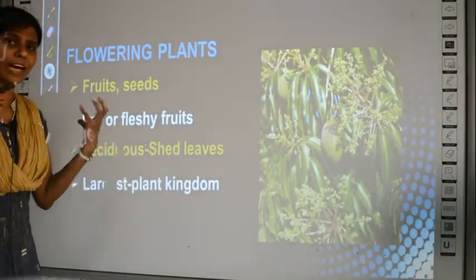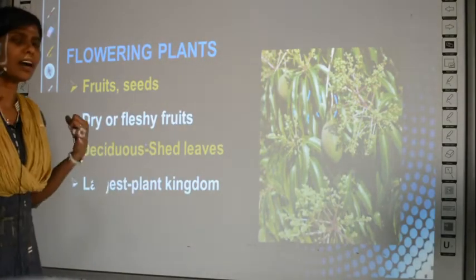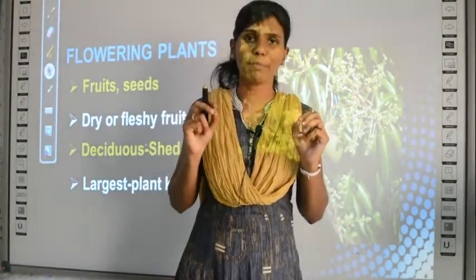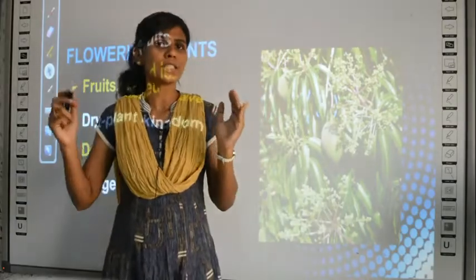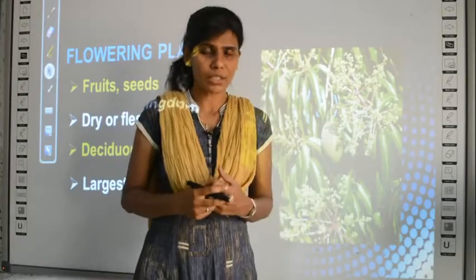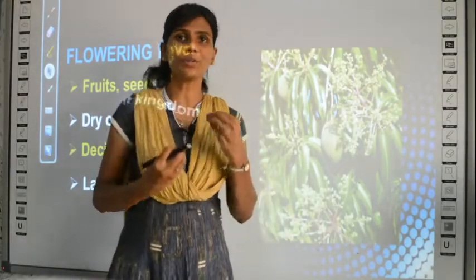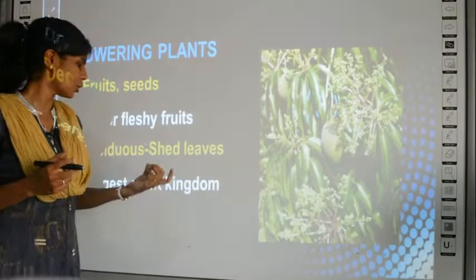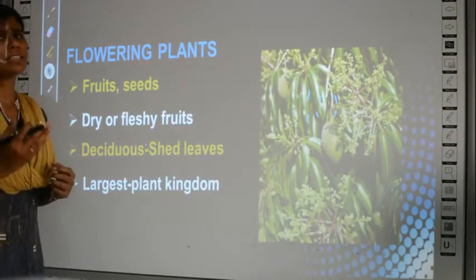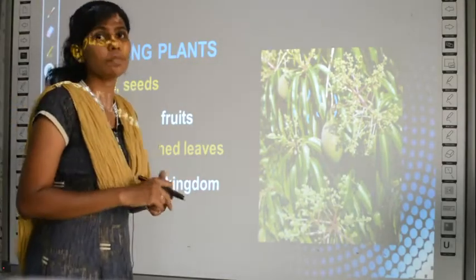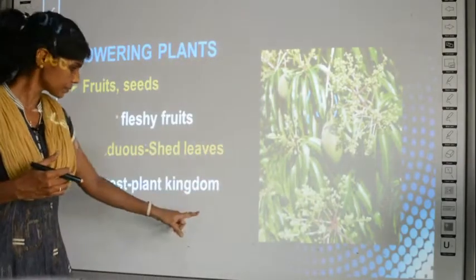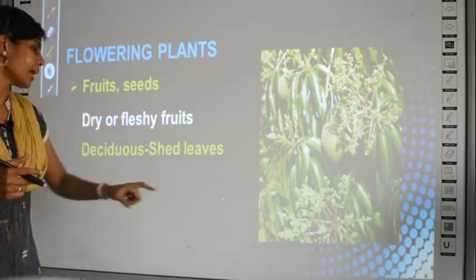And this group, the flowering plants or angiosperms, are the largest among the plant kingdom, which means when you count all the number of plants in this world, many plants come under this group called flowering plants, which means most of the plants in this world have the ability to produce flowers and seeds. So they belong to the largest group in the plant kingdom. Clear? And this largest group will have very small herbs as well as the biggest trees. Clear? So everything comes under this group of flowering plants.